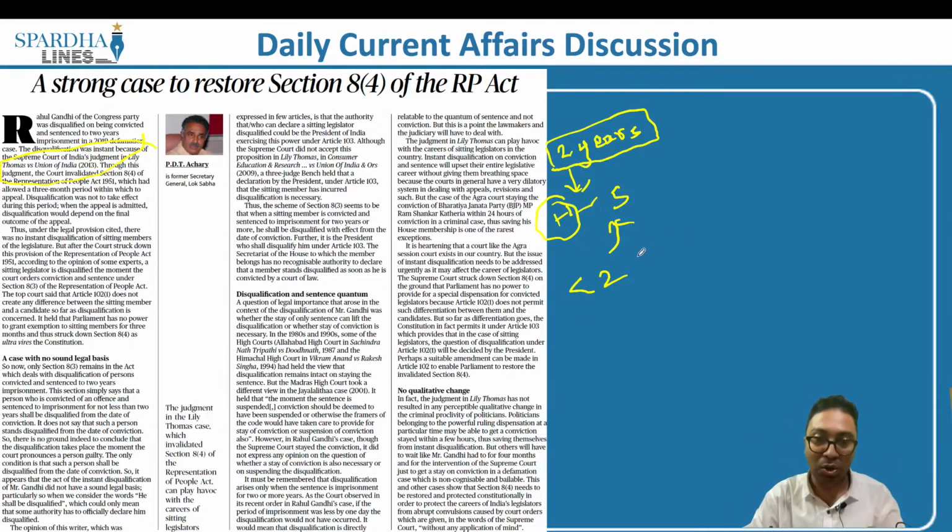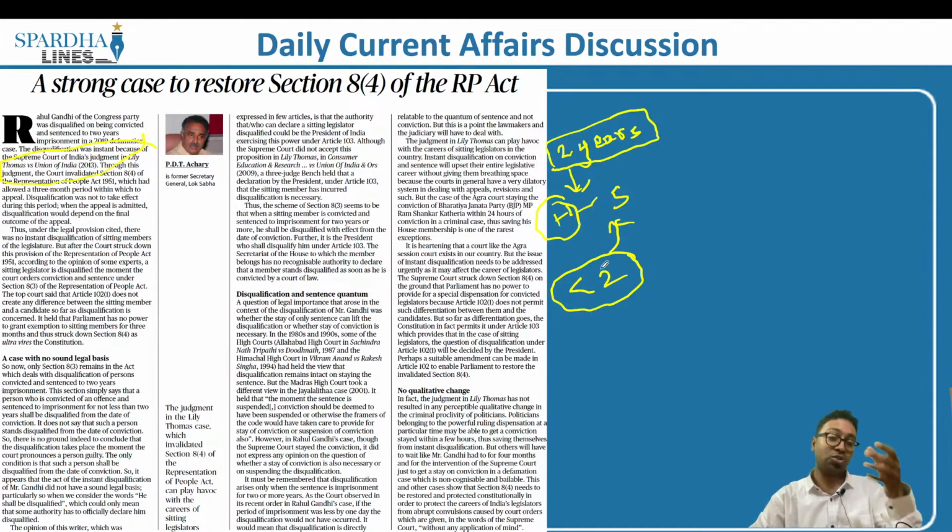And since it is a non-cognizable offense, if such is the issue, this section will have to be reconsidered, says the author. So if it is not a heinous offense, if it is such non-cognizable offenses, the Supreme Court, the law has to be rethought, says this article. So conviction per se for such issues should not disqualify the members of the parliament or the members of the legislative assembly, is what this article is all about.